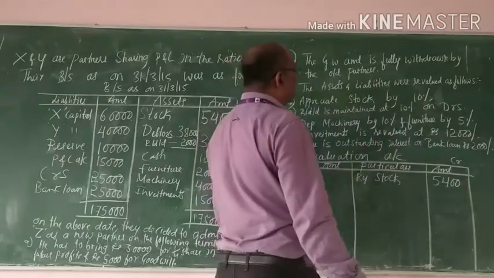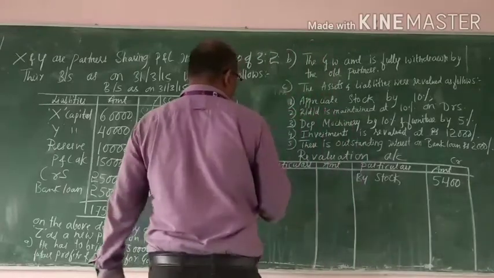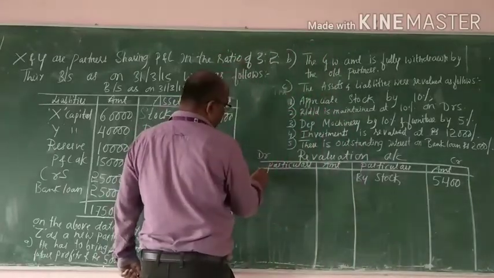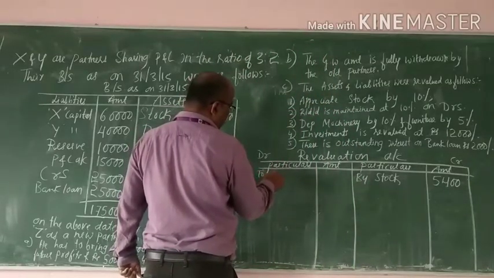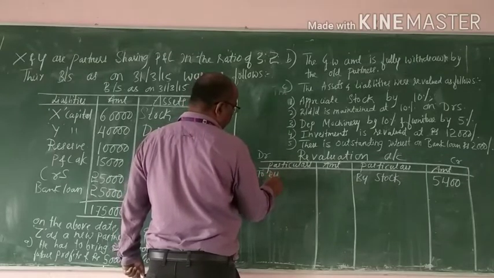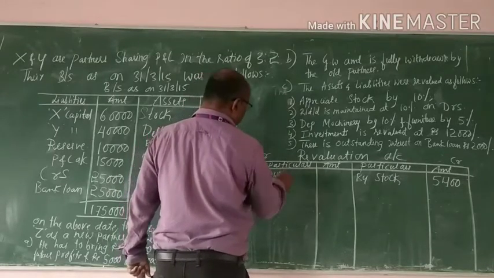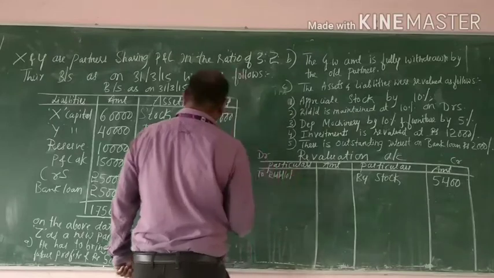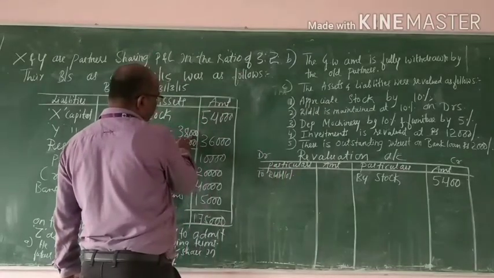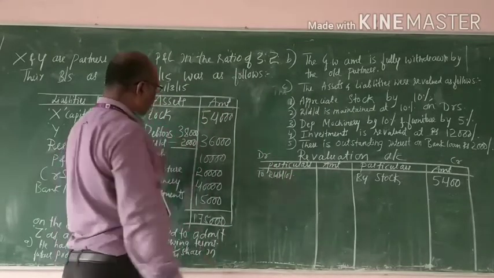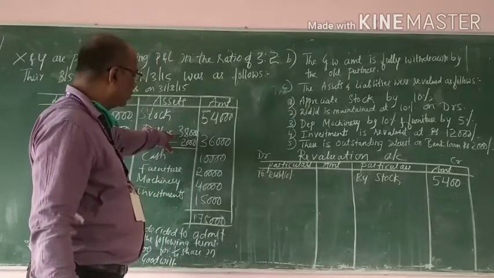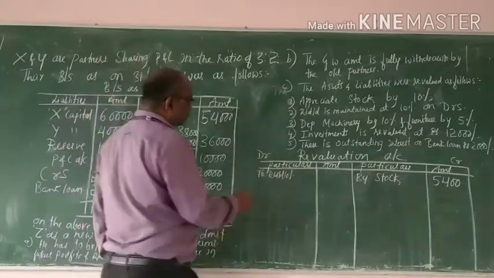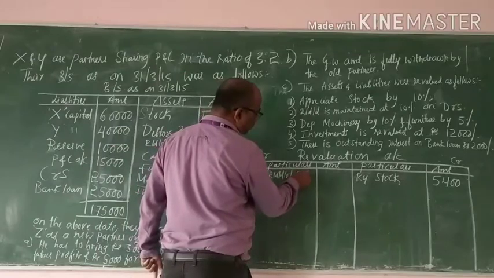RDD is maintained at 10% on debtors. The book value of debtors should be considered here: 38,000, 10% is equal to 3,800.